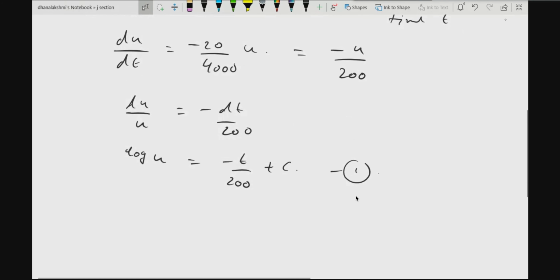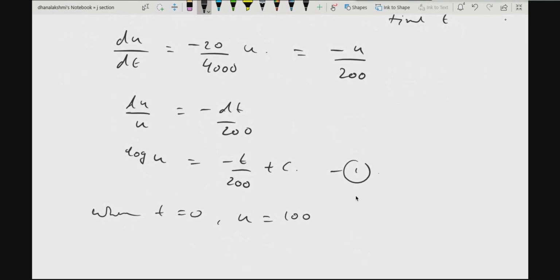So based on your initial conditions, you have to find the constant. Either way you can solve. You can write u in terms of e to the power something, or let it be here itself. What information is given? When t is equal to 0, how much is u? U is the amount of salt. It is 100 pounds. So you substitute these two values.